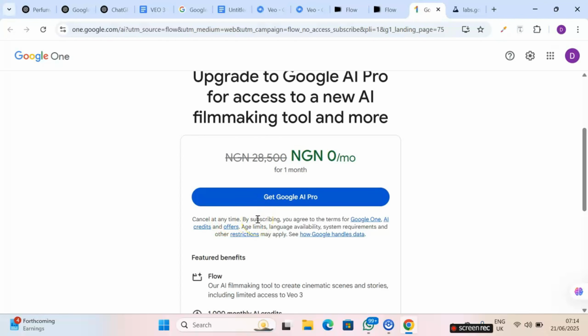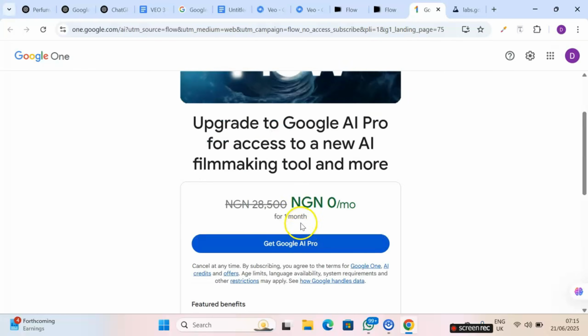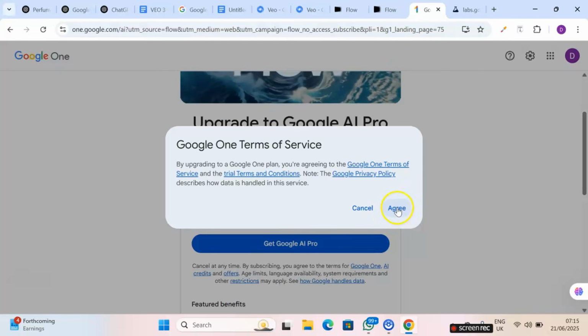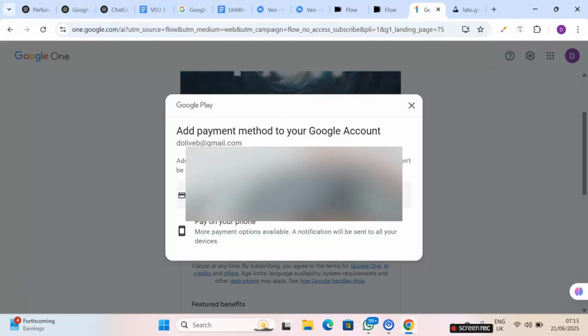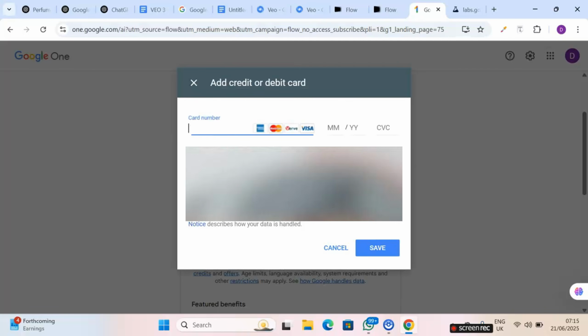But the point is you are getting this for 1 month and you're getting 1,000 AI credits. You go ahead and click on Get Google AI Pro. Agree to the terms. You need to add a payment method to your Google account, so you click on Add Card. And I'm going to input my card details here. For me, I used a dollar card. So you can use any credit or debit card of choice and see if it's going to work. If you have any questions, kindly leave them in the comment section. Once you enter your card details and click on Save, you'll be in.